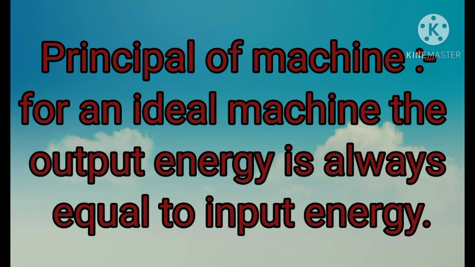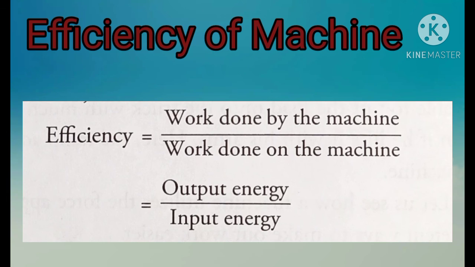Now we can discuss the efficiency of a machine. What do you understand by efficiency of a machine? The ratio between the output energy of a machine and the input energy of the machine is called efficiency. The work done by a machine is called output energy, and the work done on a machine is called input energy. So the ratio of work done by a machine to the work done on a machine is called efficiency of the machine. Efficiency is generally expressed as a percentage.